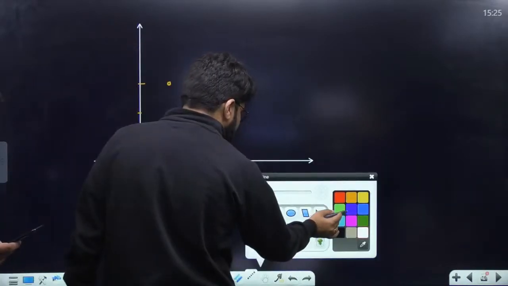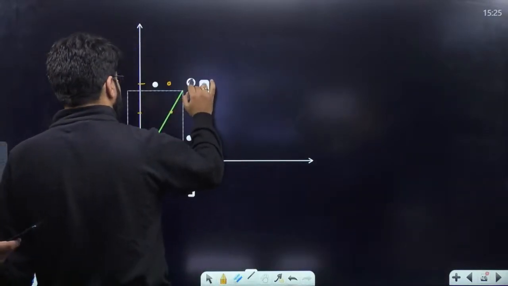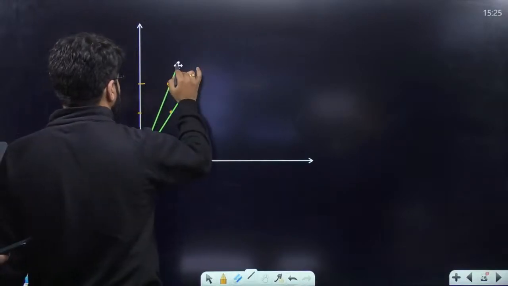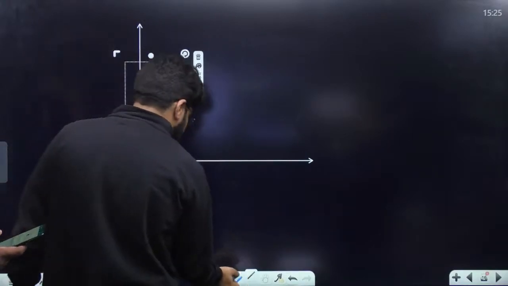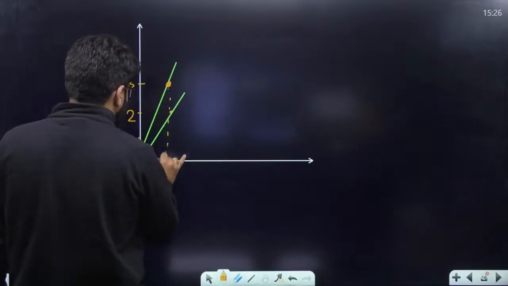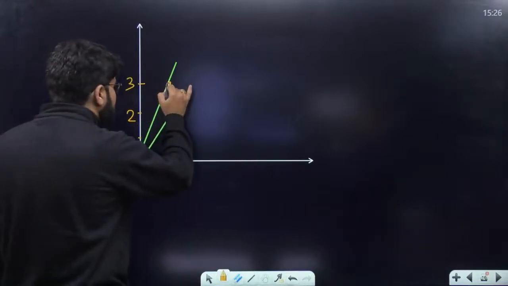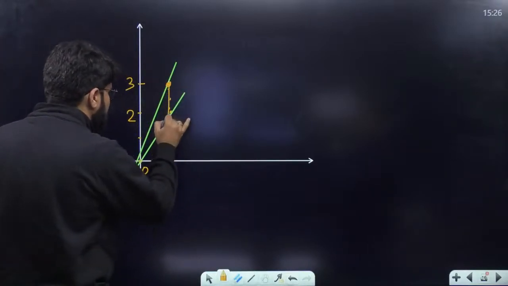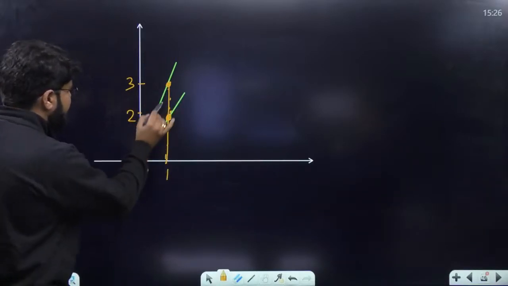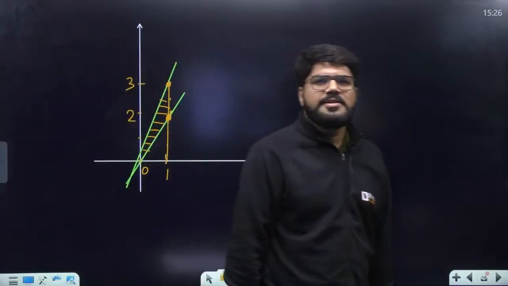Quickly एकदम straight line बना लेते हैं. ये हो गया one of the line और ये हो गया मेरा दूसरा line. Find the area enclosed between 0 to 1. So what is the area you need to find? Find the area enclosed between them between 0 to 1. ये आपको आंसर निकालना है. Right? This is the answer.